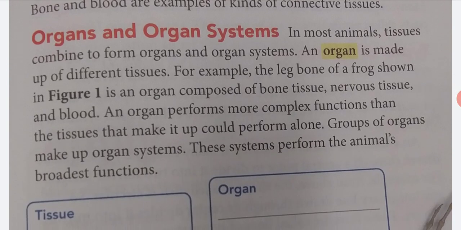Organs and organ systems. In most animals, tissues combine to form organs and organ systems. An organ is made up of different tissues. For example, the leg bone of a frog, shown in Figure 1, is an organ composed of bone tissue, nervous tissue, and blood. An organ performs more complex functions than the tissues that make it up could perform alone. Groups of organs make up an organ system. These systems perform the animal's broadest functions.